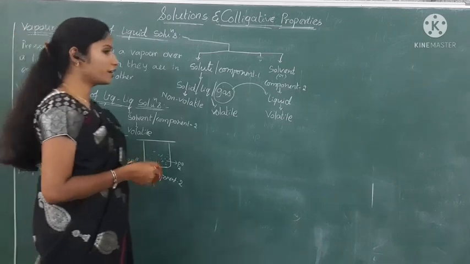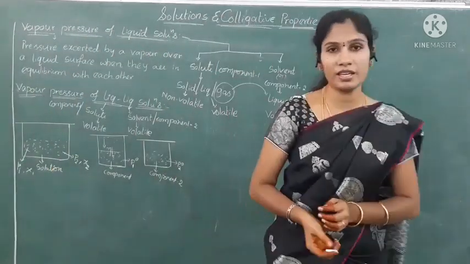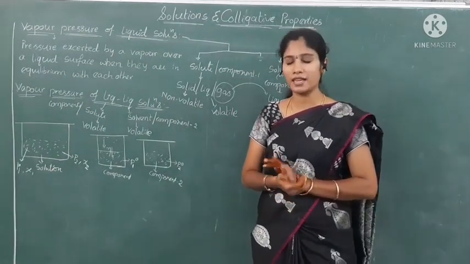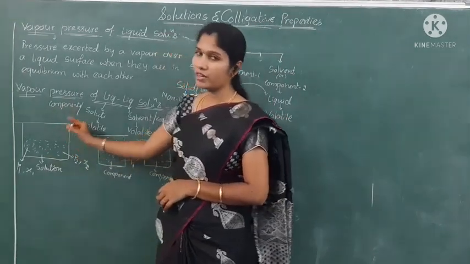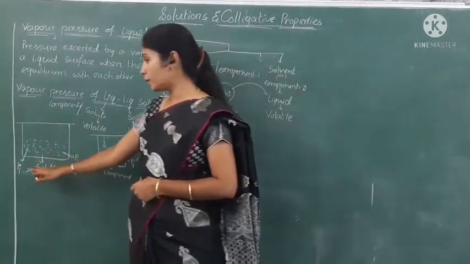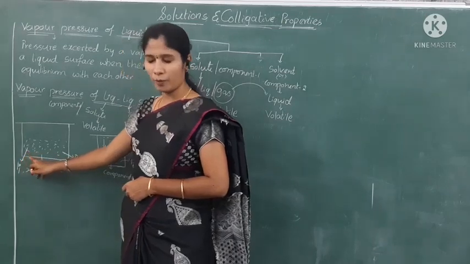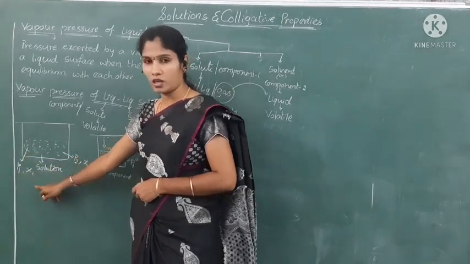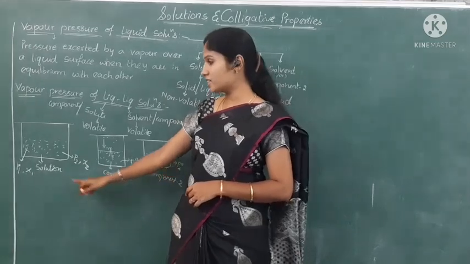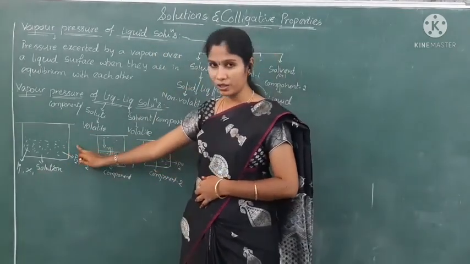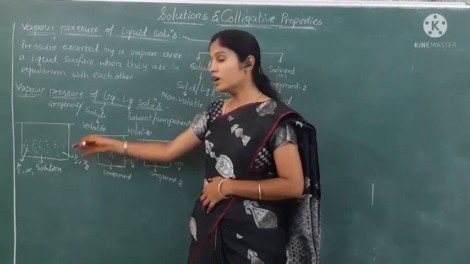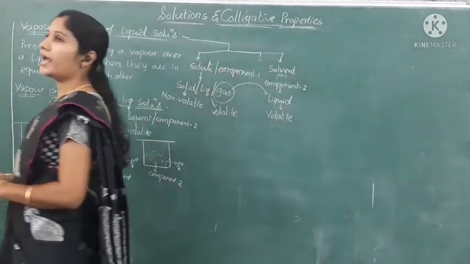Okay? So here first of all I will take a mixture in a closed container. That mixture contains both components, component 1 and component 2. Here the vapor pressure exerted by component 1 is taken as P1 and the mole fraction is taken as X1. And next the pressure exerted by component 2 in the mixture is taken as P2 and the mole fraction is taken as X2.